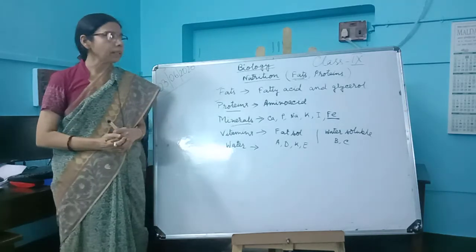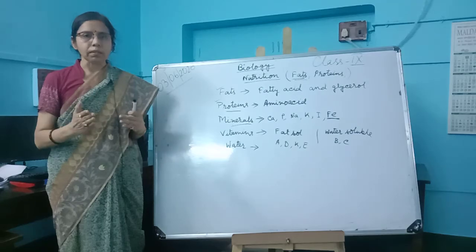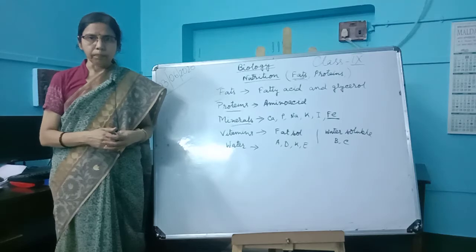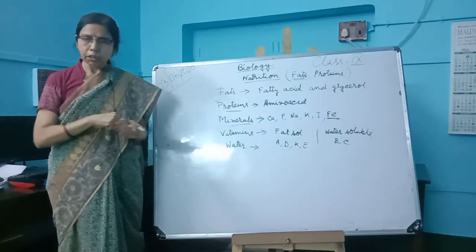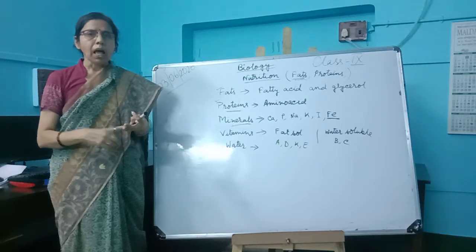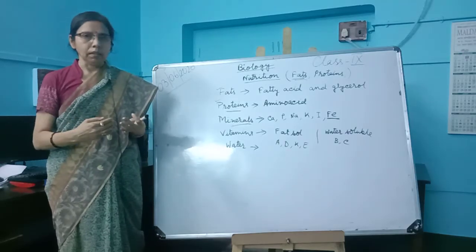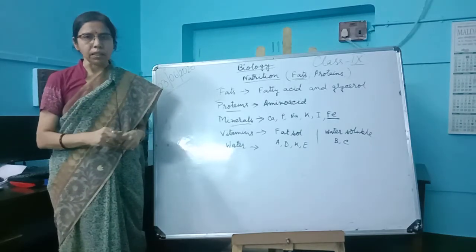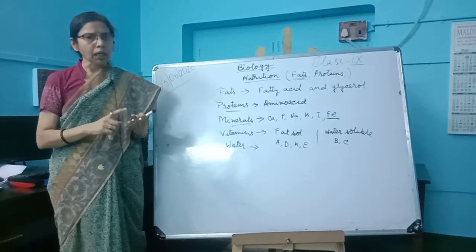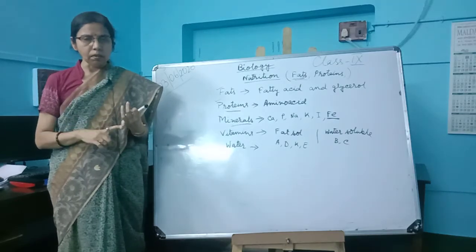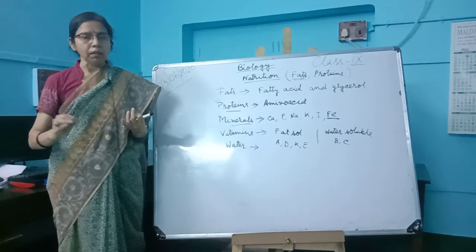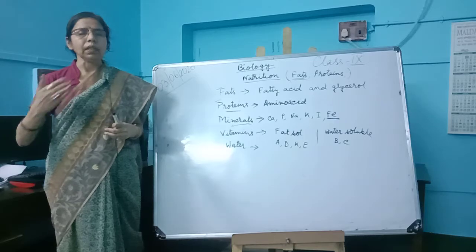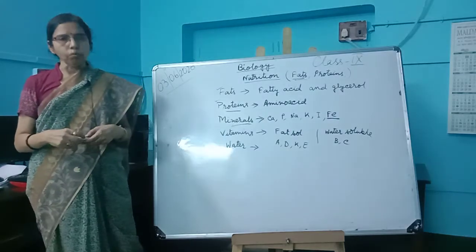Next is the balanced diet. What is a balanced diet? A diet that contains all the nutrients in the right amount according to the requirements of the body, the age, the gender, as well as the type of work an individual performs, is known as a balanced diet. So people of different ages require different calories of food.